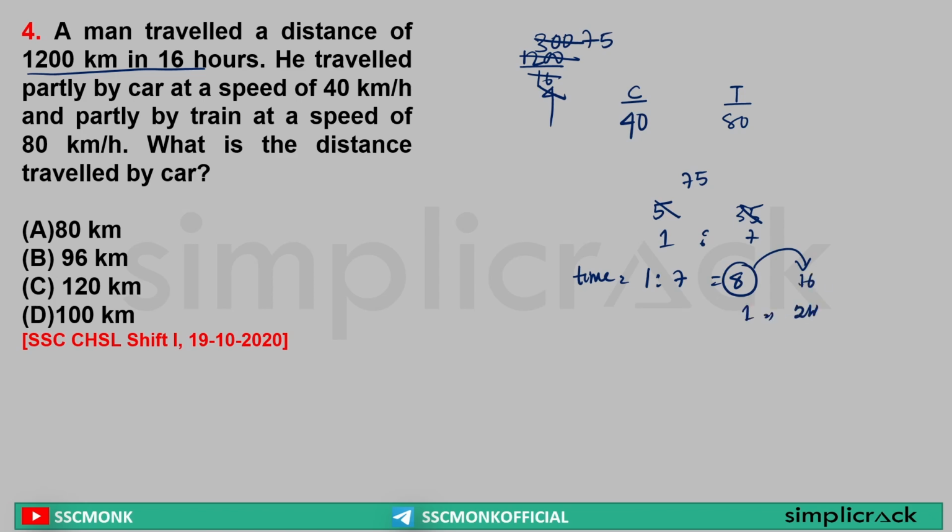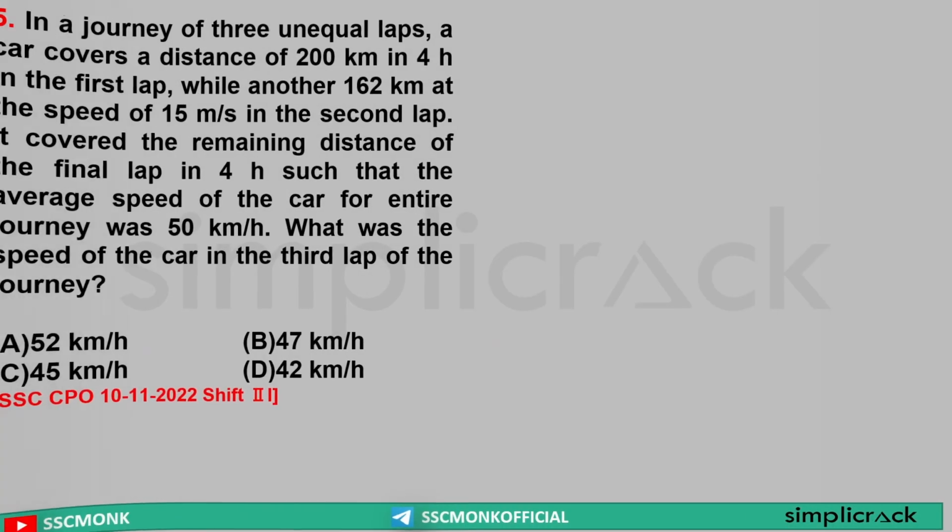Yes or no? Yes. So sir, distance traveled by car it is asking, that means 1 part which is equal to 2 hours. 40 kilometer per hour for 2 hours is equal to 80 kilometer. So what is the distance traveled by car? Sir, 80 kilometer. Clear? Yes or no? Yes. Next.